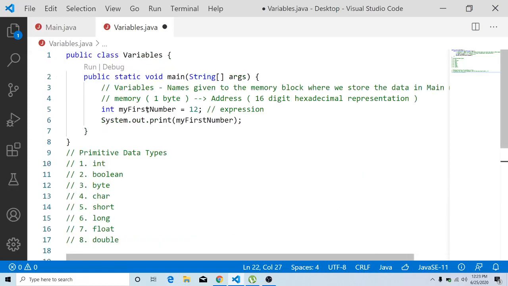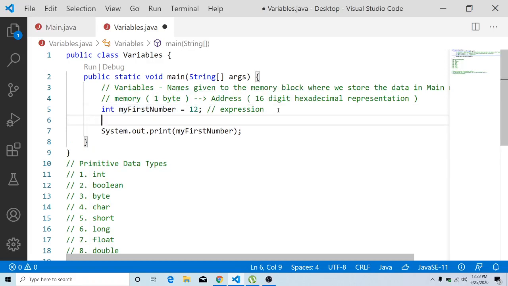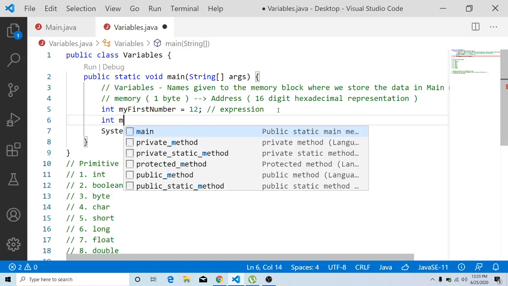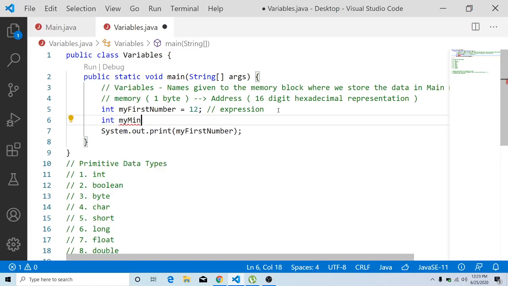We have already taken one example integer variable called my first number, and we have initialized that with 12. But now we are going to take one more integer variable, and the name that I'm going to keep for it is my min int value. In camel case I have mentioned the name of the variable, and in this I'm going to store the minimum integer value that can be stored in this variable.